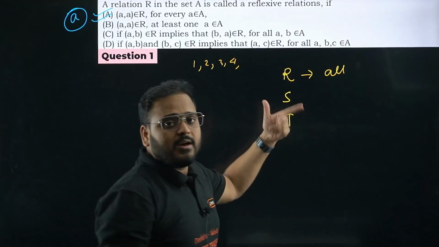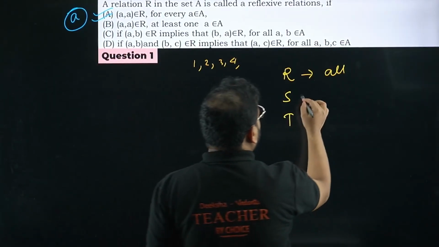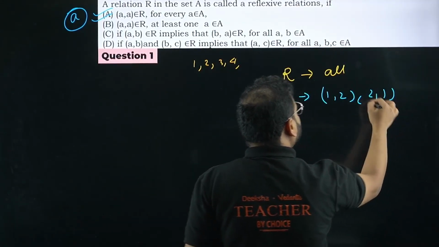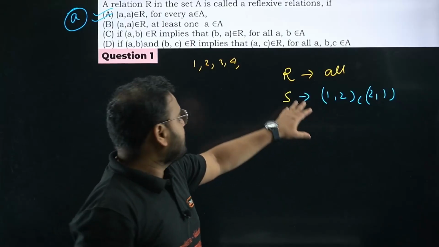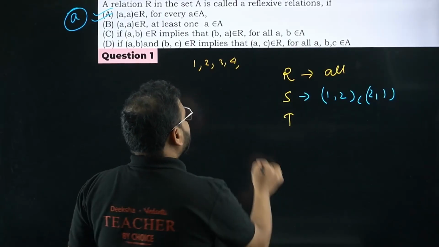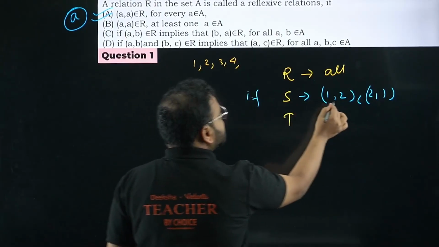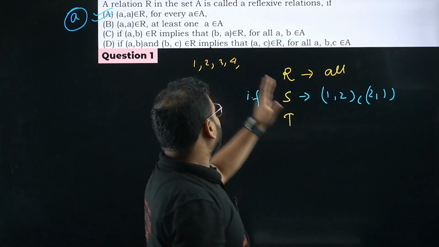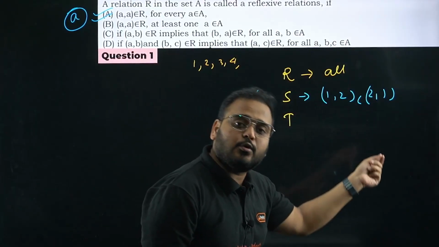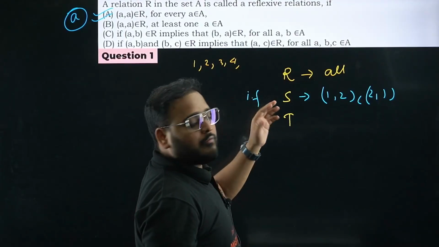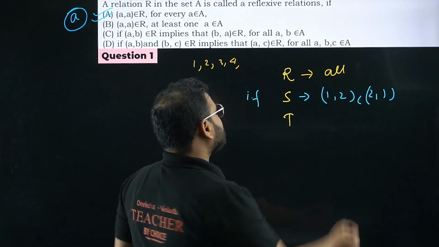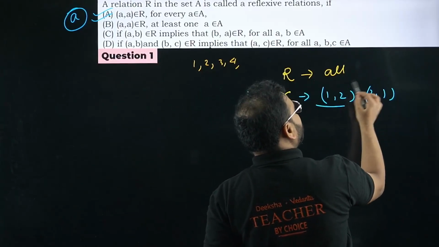For symmetric we don't need all of that. For example, if I have 1 2 and if I have 2 1, I can say the given relation is symmetric, because these two are an if statement, meaning if this is there, then this has to be there. That is the only definition of a symmetric relation. You don't have to take all the elements. If you're taking 2 3, then yes, 3 2 has to be there. We don't have to worry about 1 2 or 2 1 in the case of 2 3. Just if this part is there, then the symmetric part of this should be there.